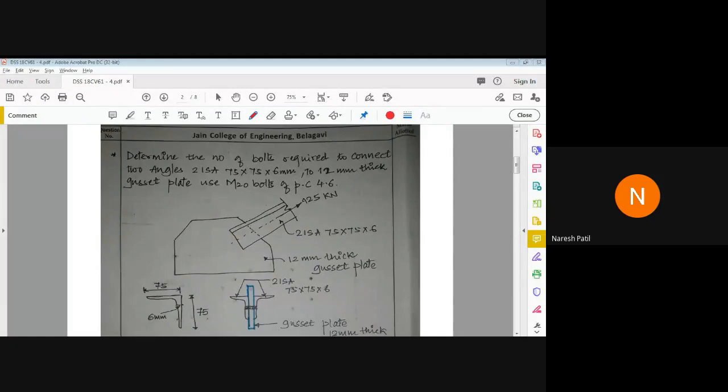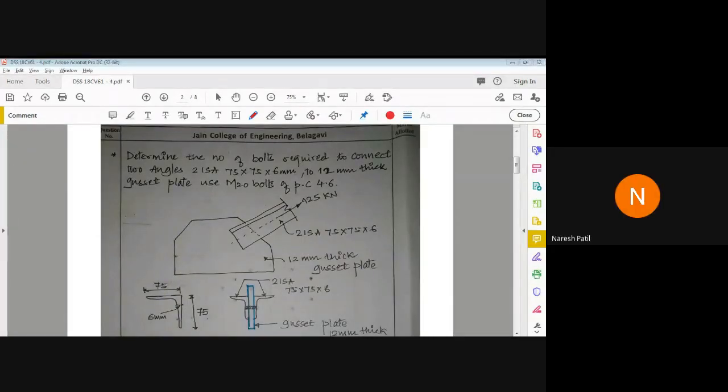The bolt value is 136.9 kilonewton and you got 4 marks. See, only you have to find out the bolt value. That is the design strength of bolt, nothing but the bolt value. You have to calculate and you got the 4 marks. Very good, very good. Chalo. So shall I move on to the next problem?